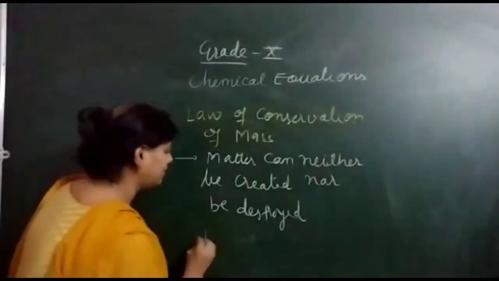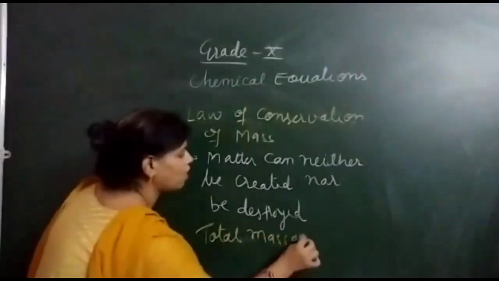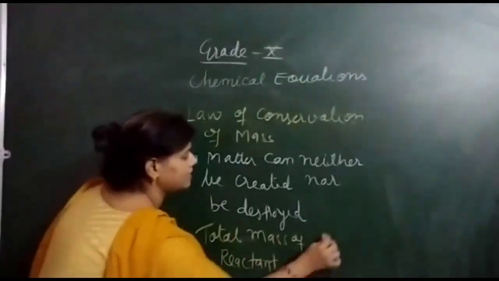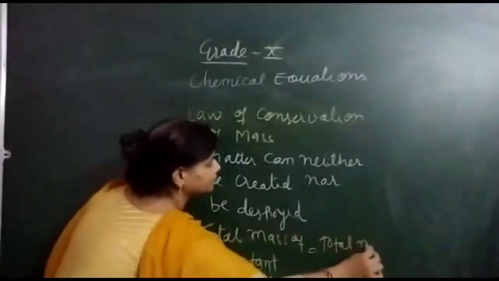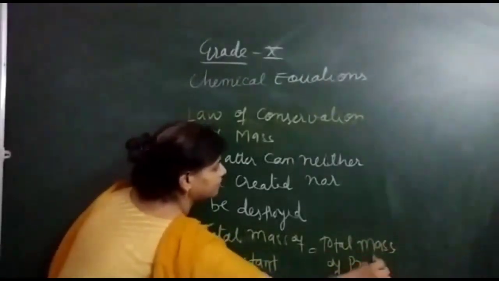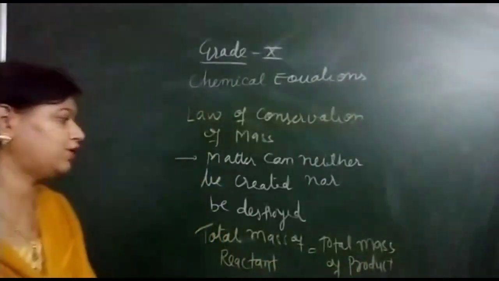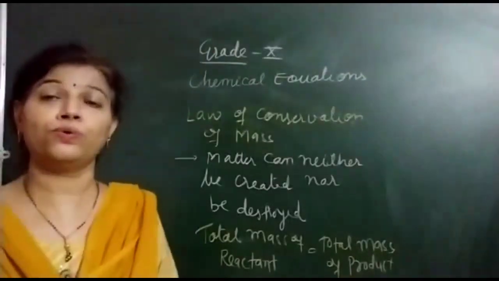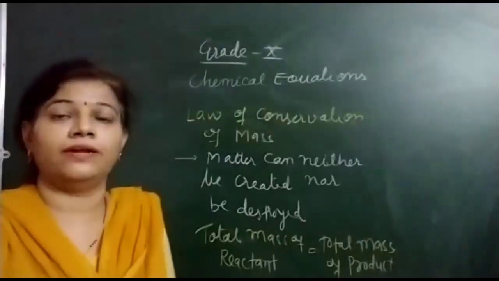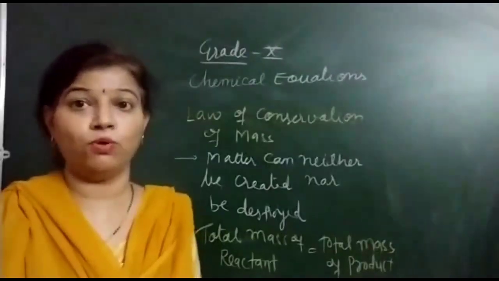According to this law, it states total mass of reactant is equal to total mass of product. Now, how is it possible? How we can say that in any equation the total mass of the reactant is equal to total mass of the product? Because what we are telling, that reactants are something different and products are something different. In a chemical equation, they both are different.